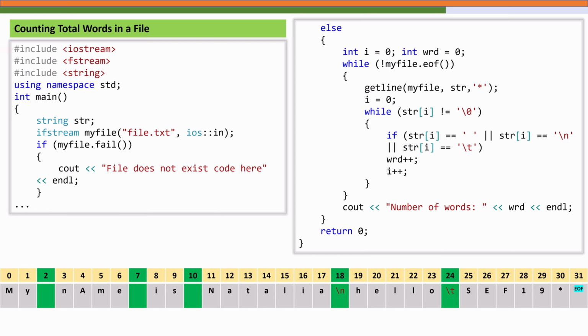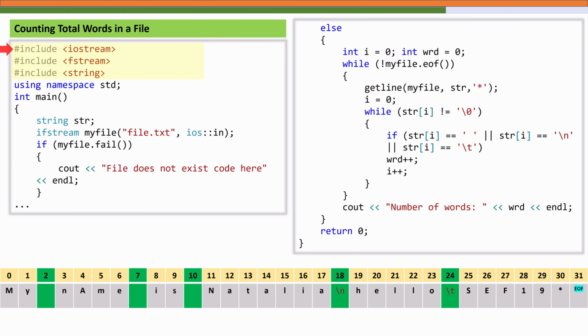Now let's look at a slightly more interesting example of counting the number of words in a text file. So the idea here is simple. We will read the file content line by line, then check each character in that line. Every time we encounter a space or a tab or a new line, we will assume we have reached the end of the word, and then we will increment our word counter accordingly. So let's see how it is done in code.